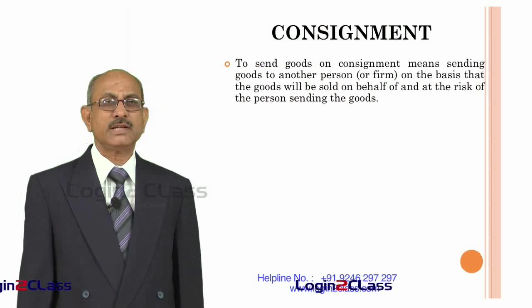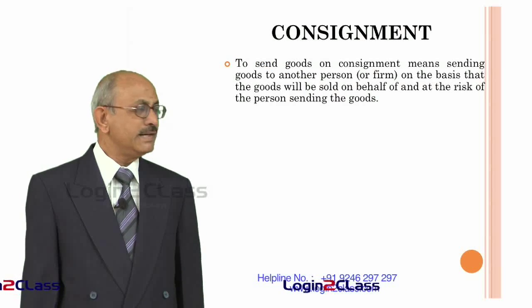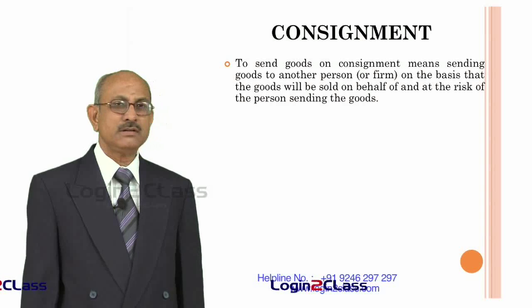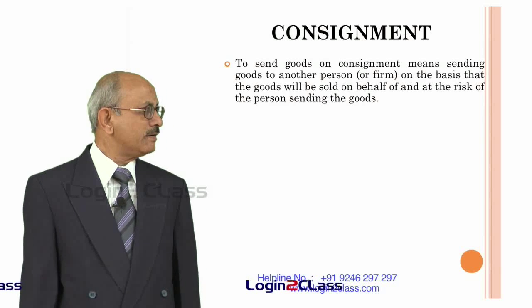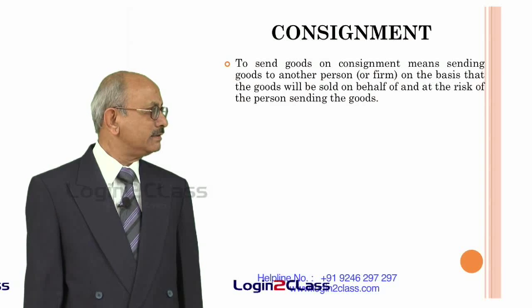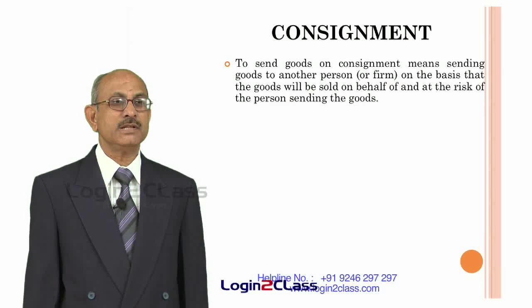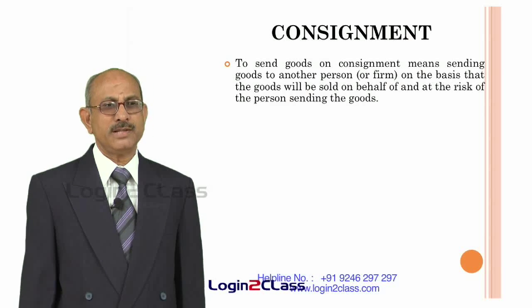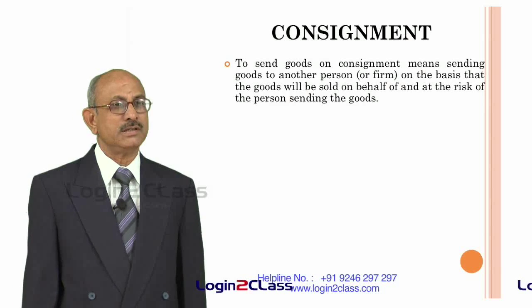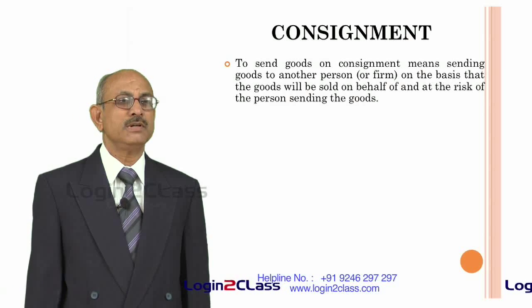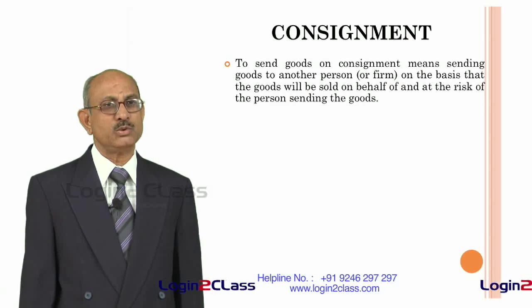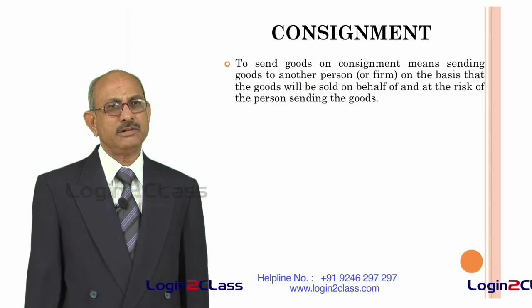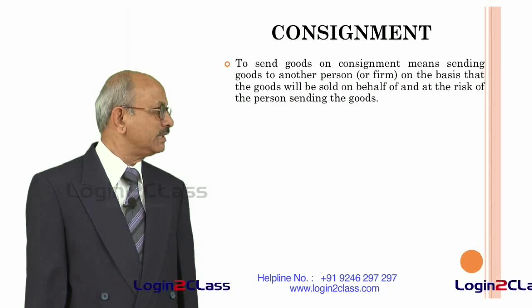To send goods on consignment means sending goods to another person or firm on the basis that the goods will be sold on behalf of and at the risk of the person sending the goods. That means goods are not actually sold when they are transferred to another person. That another person or firm will be selling goods on behalf of the person who has sent the goods, and the entire risk will be borne by the person who is sending the goods.